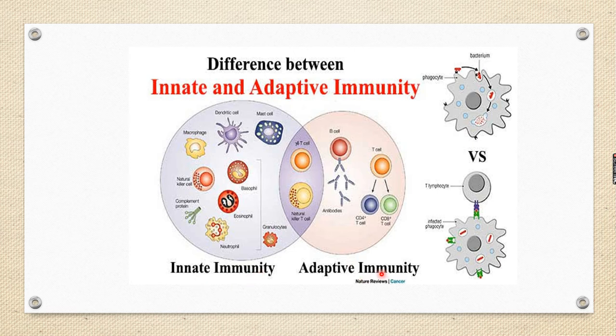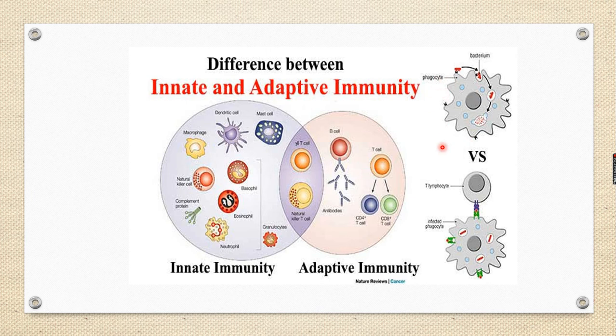When you come to adaptive or acquired immunity, two cells are involved. One is B cell, another one is T cells. B cells can produce antibodies. Antibodies attack and kill the antigen. T cells do not produce antibodies directly. CD4 plus T cells and CD8 plus T cells both can directly attack the antigen and kill them. Okay? So then I said about phagocytes, how they engulf the bacterium and virus, digest, and release the waste. This is the phagocytic method.